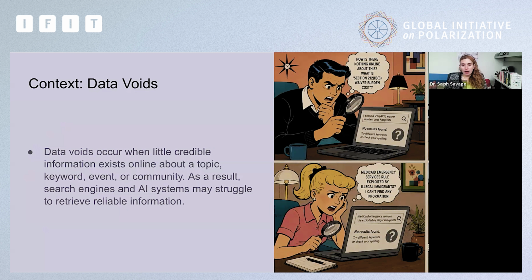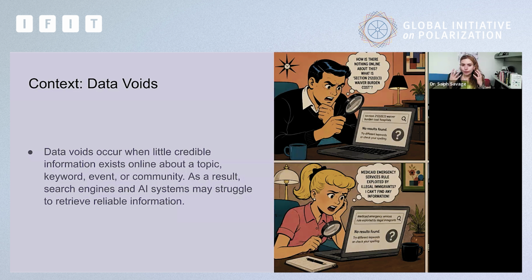I'm going to go with a particular example about how we've been able to use AI to combat polarization. And the first thing that we should understand are data voids. So maybe write in the chat if you've heard about the term data voids. Overall, a data void is when there is limited information online about a particular topic. So for example, let's say that there's limited information online about what the drug cartels are doing around healthcare for indigenous communities. This is a very specific topic that, if you search online, there is limited information available about.